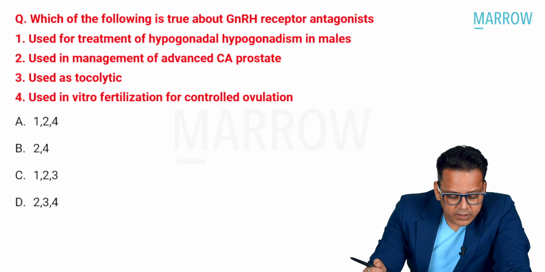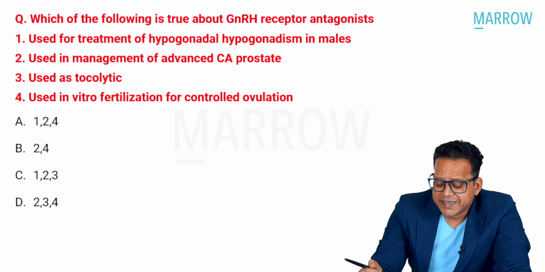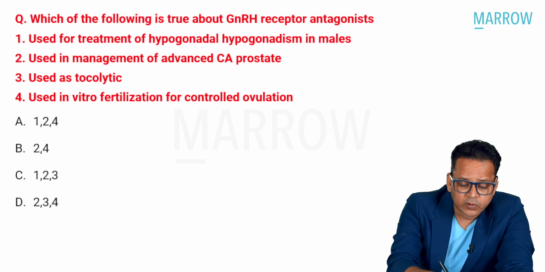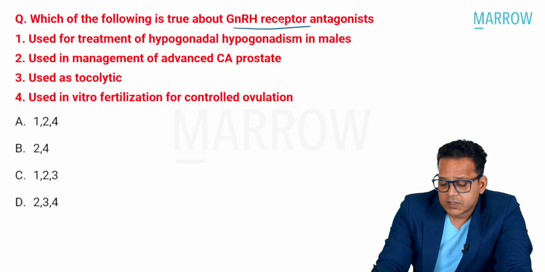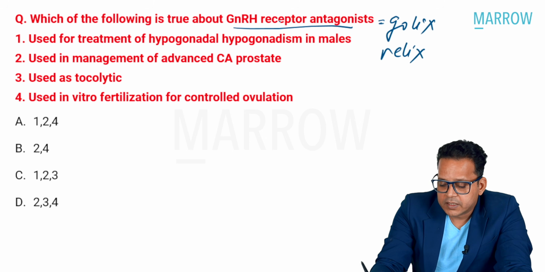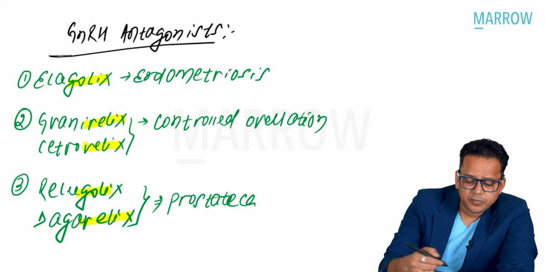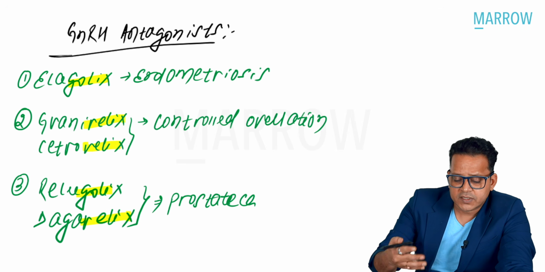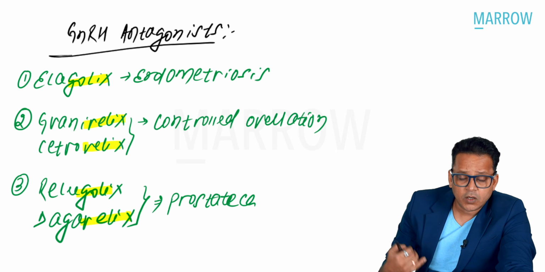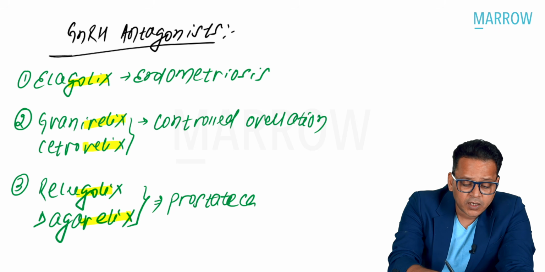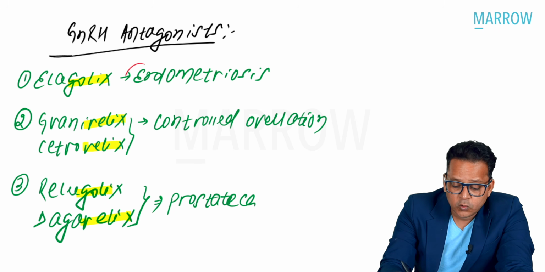All right, let us have a look at this. Which of the following is true about GnRH receptor antagonist? Now see, GnRH receptor antagonists, these drugs either end with -golix or -relix. So what is the use of these drugs? Let us try to understand. Before I go to the MCQ, let us have a look at these drugs. These are either -golix or -relix, elagolix. Now, elagolix is a drug that is used for endometriosis.